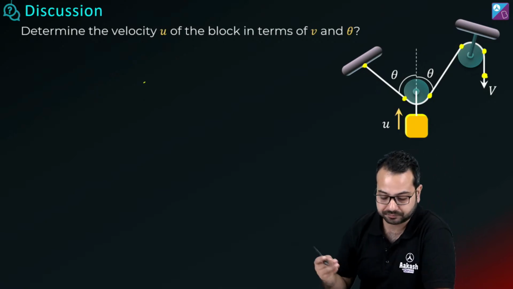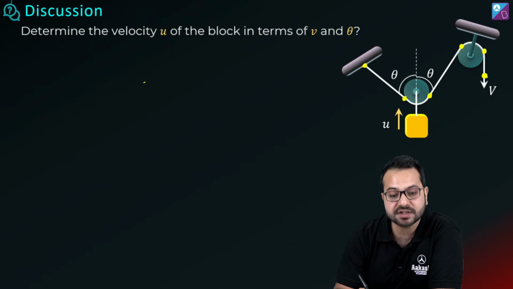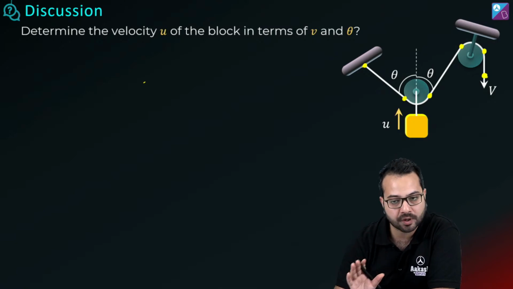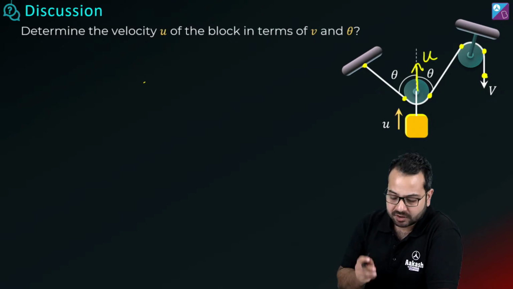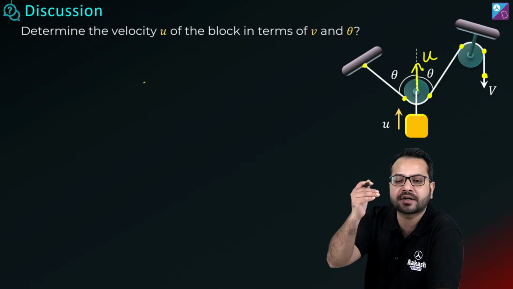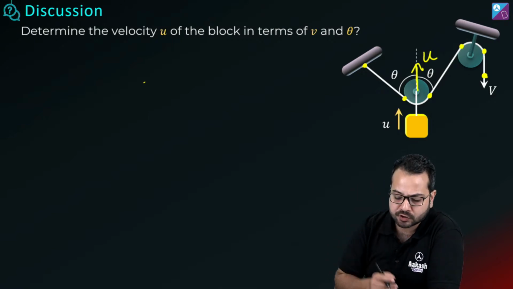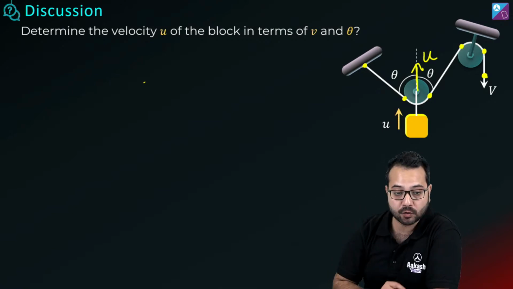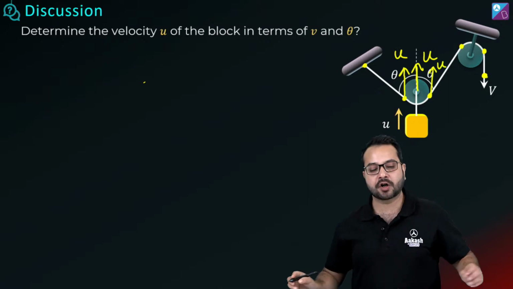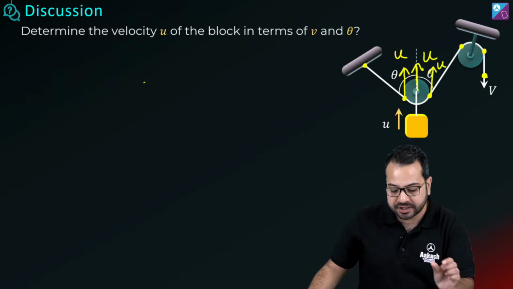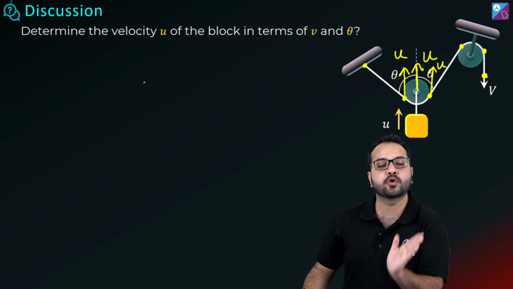ओके, चलो अब ध्यान से सुनो. Now this block is going up by u. What is assumed? This block is going up by u. So this point of the pulley is also going to go up by u, correct? The block is attached to the pulley, so if the block is going up at the speed of u, the pulley is also going to go up with the speed of u. And we know that the points which are fixed to the movable pulley are also going to go up by u. Agreed or not? The points which are fixed to the pulley are also going to go up by u.